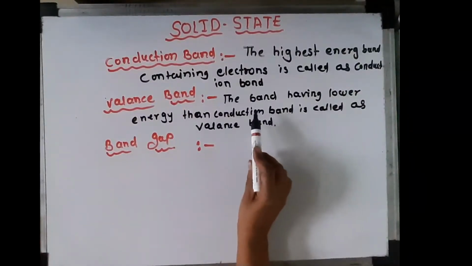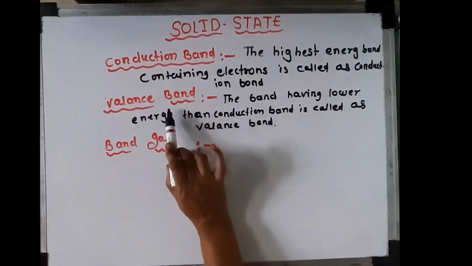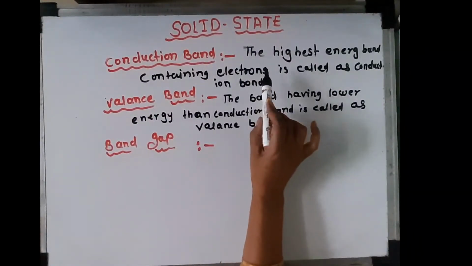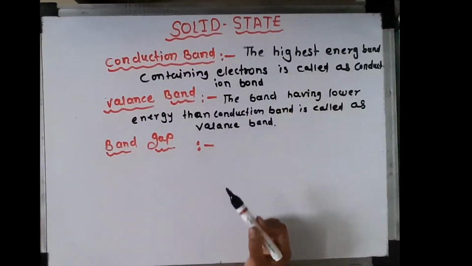The band which has lower energy is known as a valency band, and the band which has higher energy and contains electrons is called a conduction band.